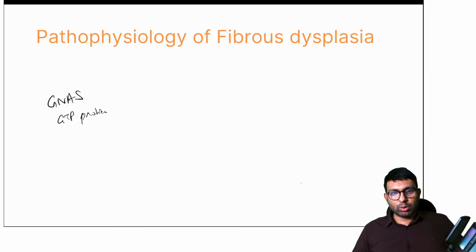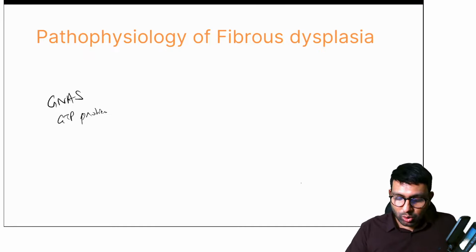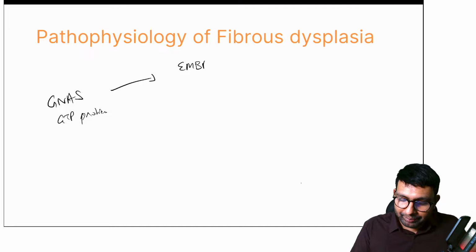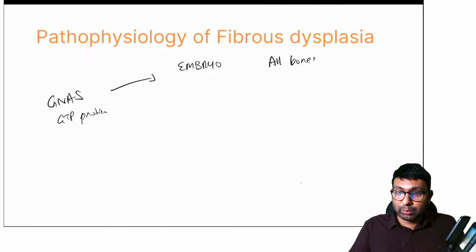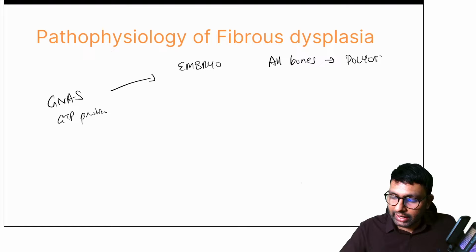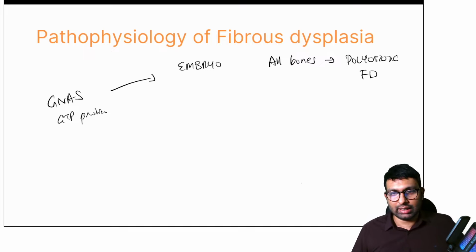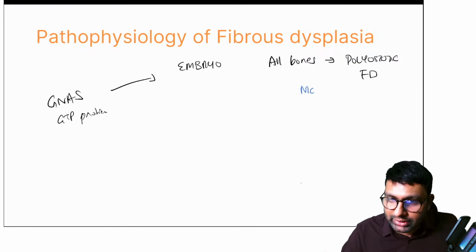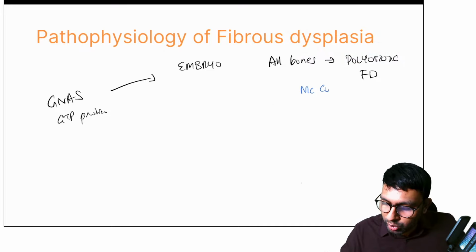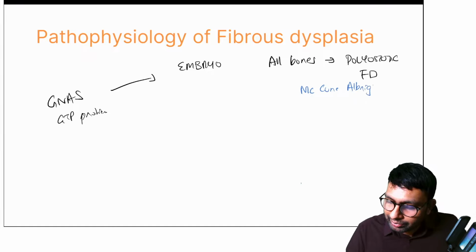Okay, so now let's talk about what happens in fibrous dysplasia. In fibrous dysplasia, a GNAS mutation is there, and this mutation can occur in two phases. One, this can occur in embryogenesis. If this occurs in embryogenesis, all the bones, or at least multiple bones, are involved, and this is called polyostotic fibrous dysplasia. There is one syndrome here which is important, which someone has already told me here. It is McCune-Albright syndrome.